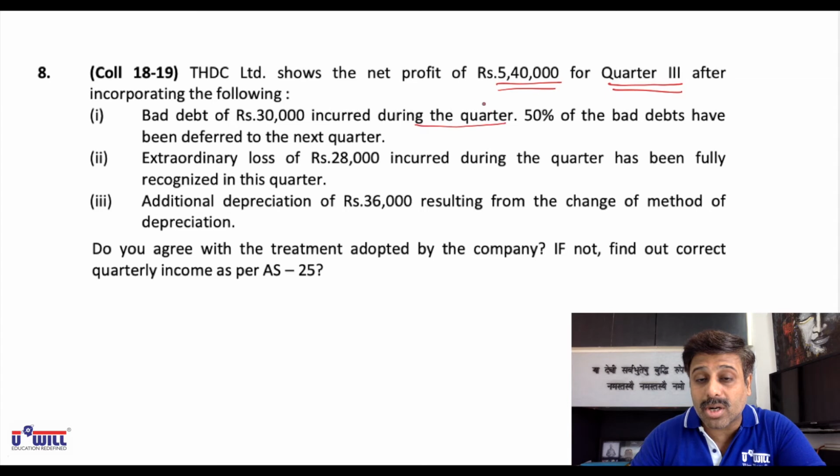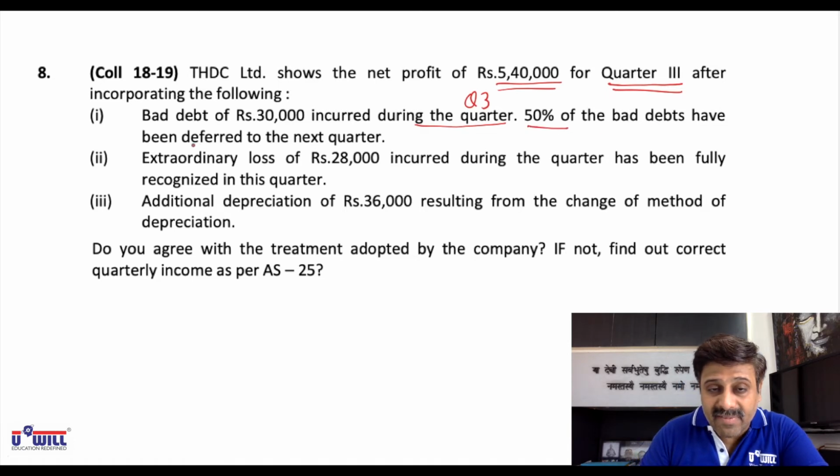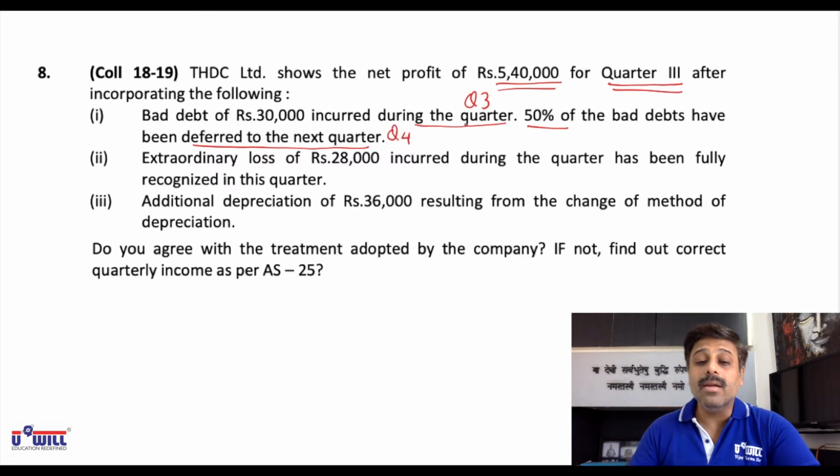During the quarter means which quarter? Quarter 3, since they are talking about quarter 3. Bad debts of 30,000 is incurred in quarter 3. 50% of the bad debts have been deferred to the next quarter, means 50% has been taken in quarter 4. What they have done? As per the discrete approach, 30,000 of bad debts is incurred in quarter 3, so we should have taken 30,000 in quarter 3 only.